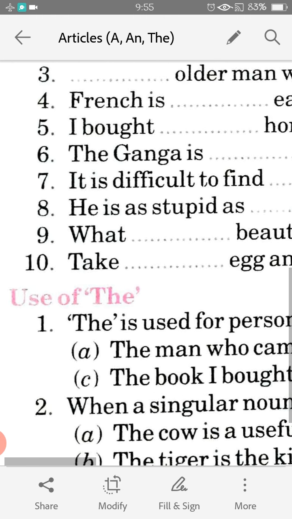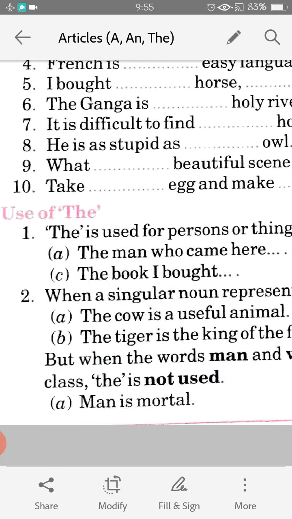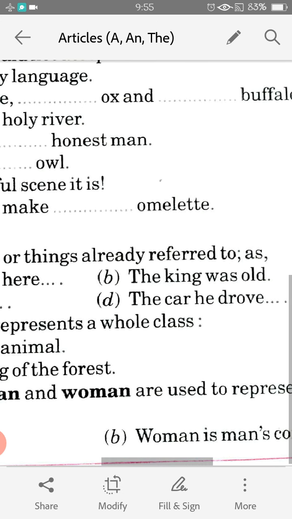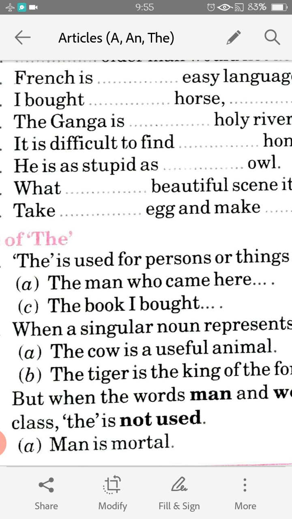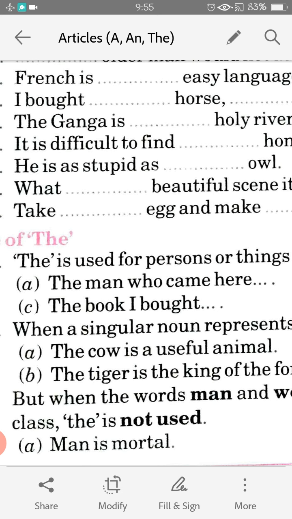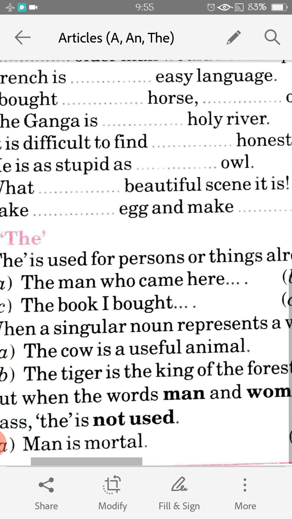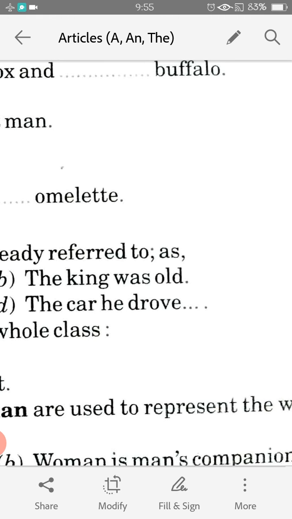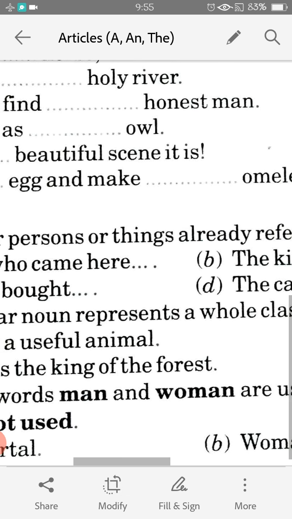I hope the things are clear to you people. Now see, again they have explained to us the use of the. The is used for persons or things already referred to, as in the man who came here. So we are talking of a particular man. The book I bought: I am talking about the book which I have already bought. The king was old. Which king are we talking about? The old king. The car he drove: the car which he was driving.